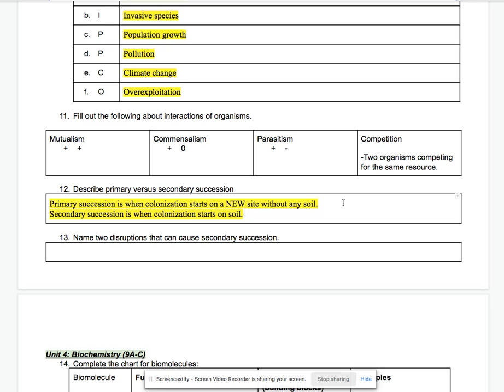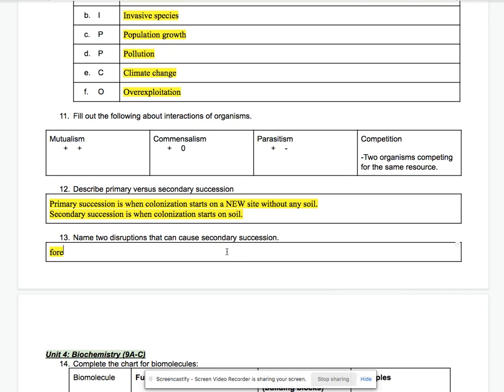So there's already soil there, and that's because there was already plant life there. There was already a habitat there. But because of some disaster, some disturbance, they lost all their plants, so they have to start all over again. Those disturbances can be number 13's answer.